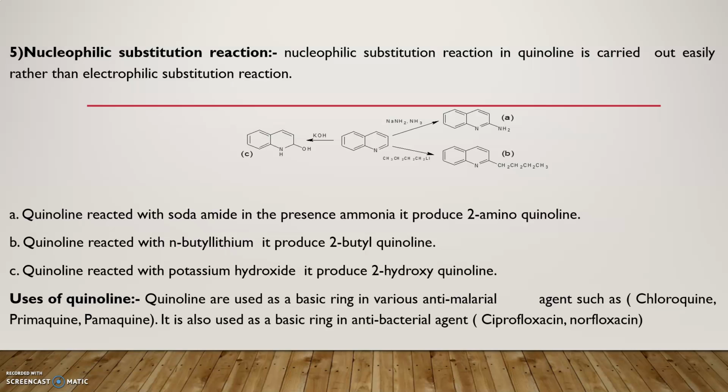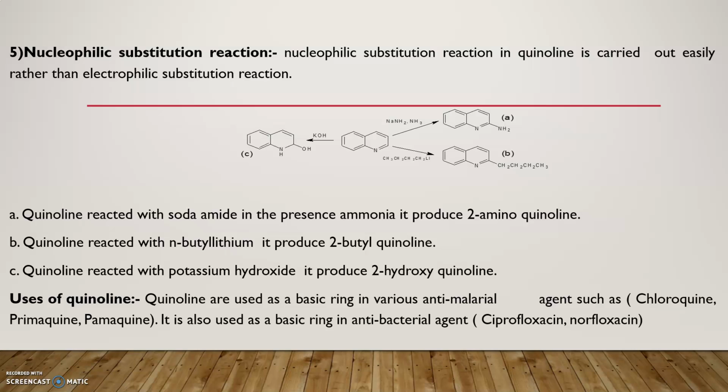Now we'll see the various nucleophilic substitution reactions of quinoline. When quinoline is reacted with sodamide in the presence of ammonia, formation of 2-aminoquinoline takes place. Likewise, when quinoline is reacted with potassium hydroxide or sodium hydroxide, formation of 2-hydroxyquinoline takes place.